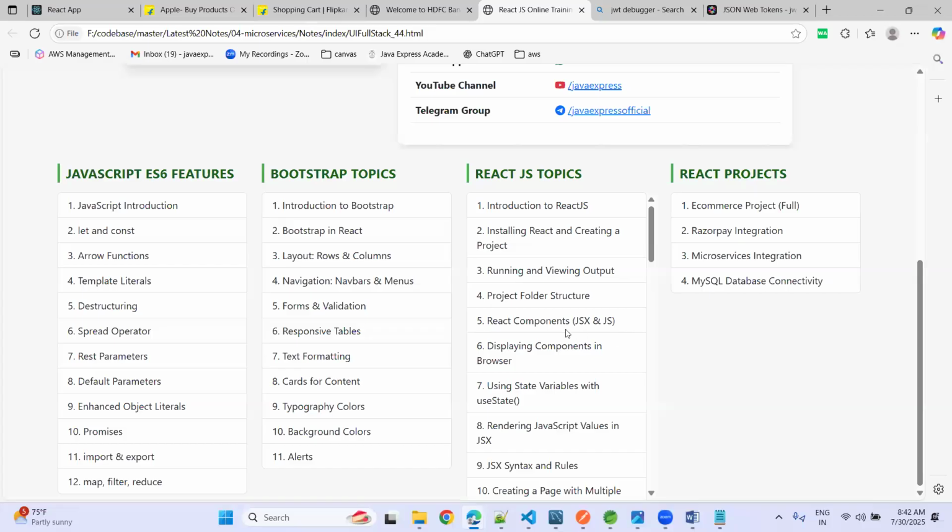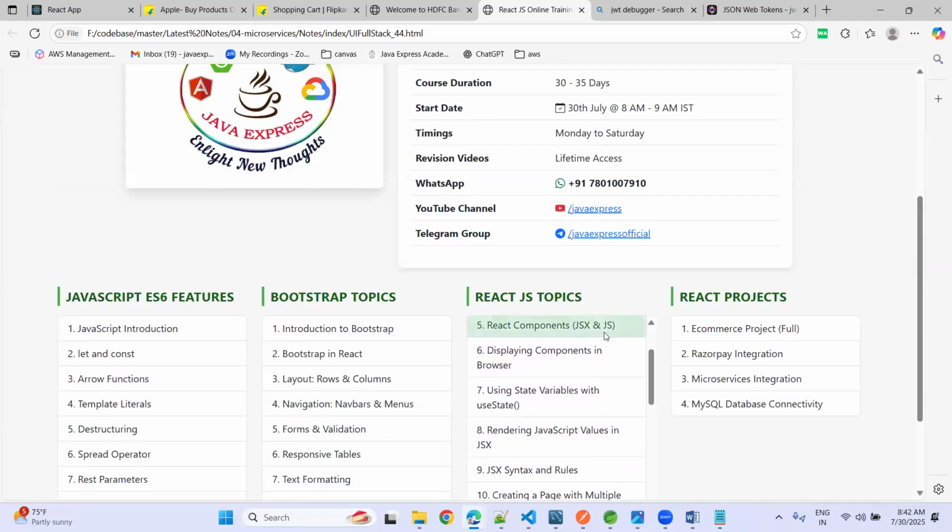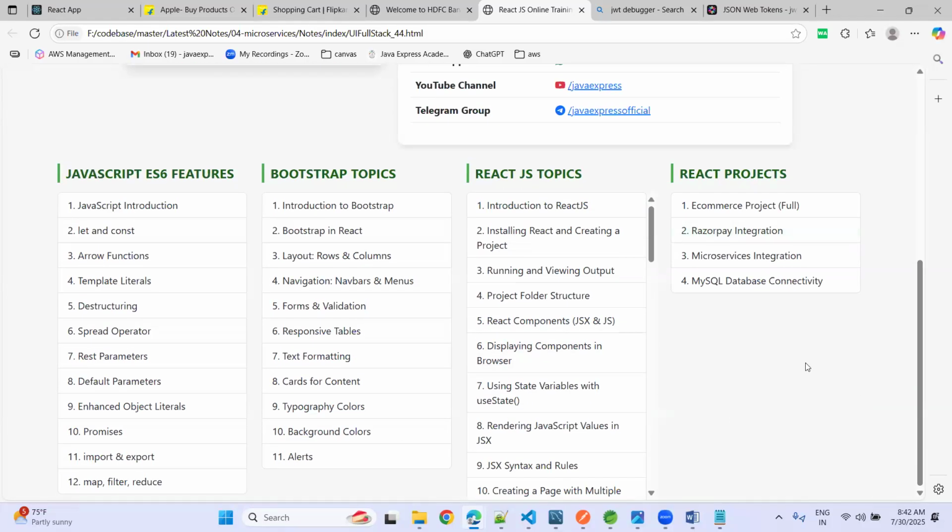Actually, I am asking because I know Bootstrap and this Razorpay integration, microservice integration, and SQL connectivity also. See, out of 100 students, 10 students may already know everything, but again they want to attend one more time. Few people, 90%, don't know anything, right? We need to think about everyone's perspective. That way we will teach. Okay. Others, any questions?